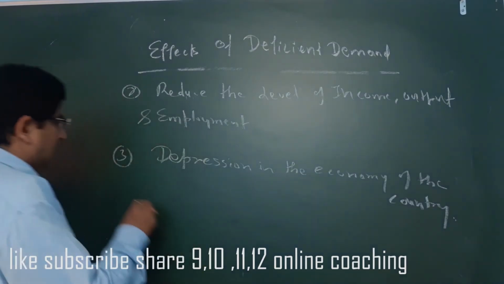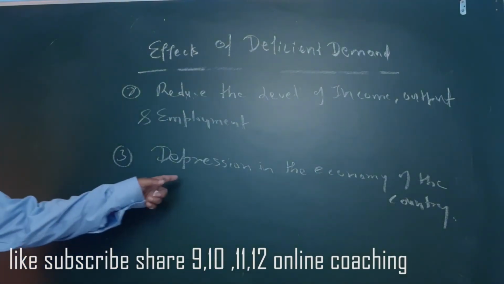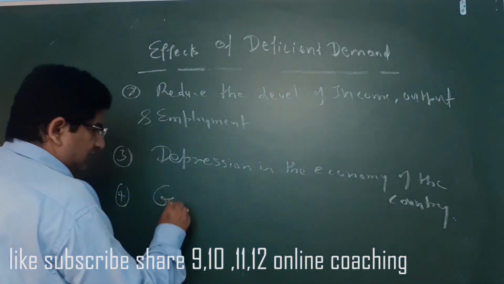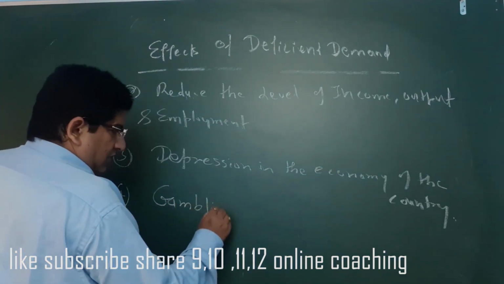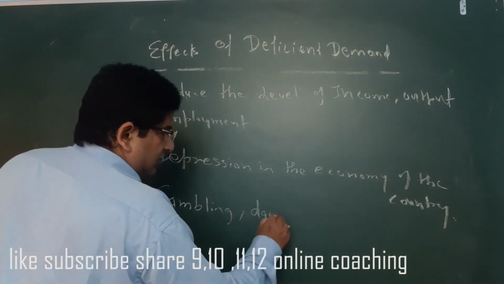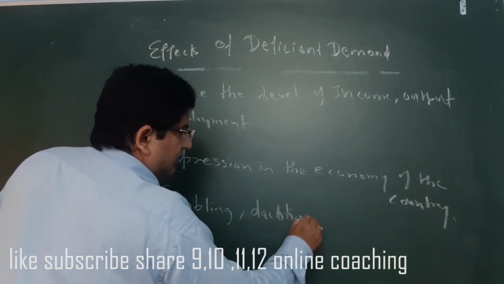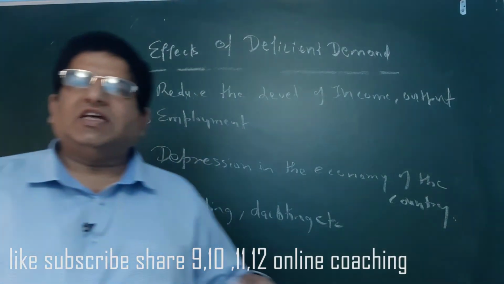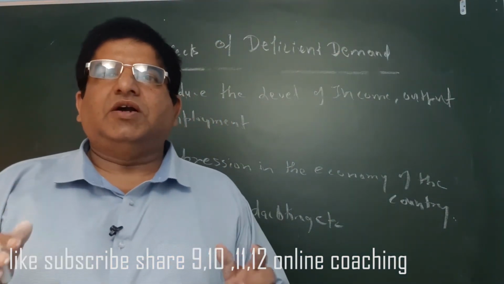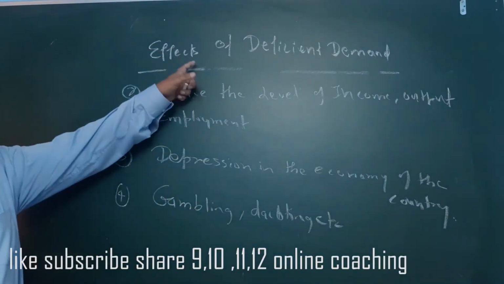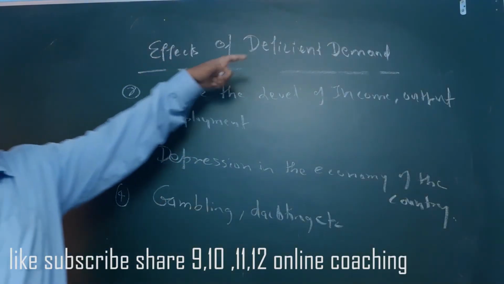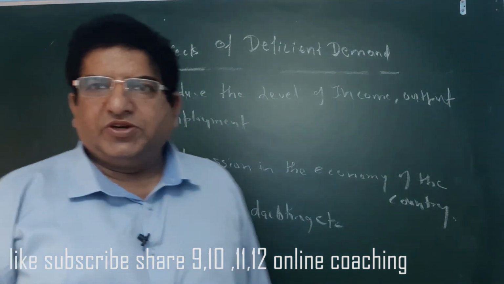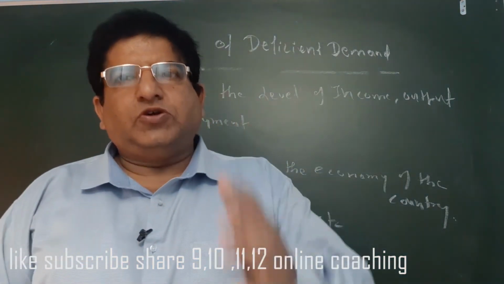Last point, students, what will happen? If there is a depression, then there are chances of gambling, dacoity, etc. These are the main effects of deficit demand, meaning income, output and employment will be reduced. There is less production of goods and services.